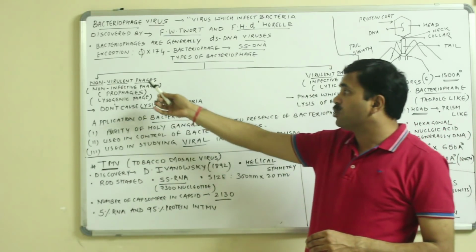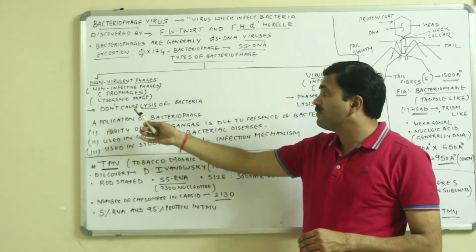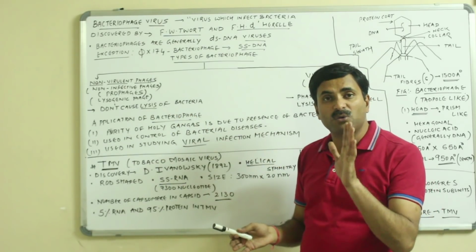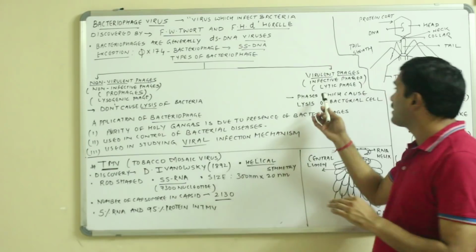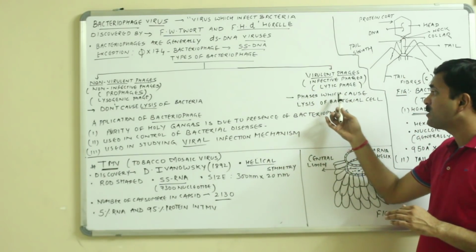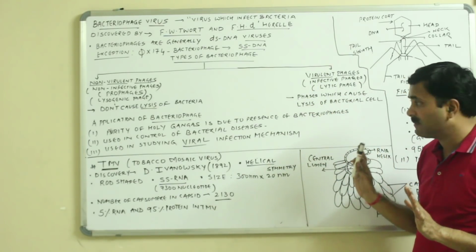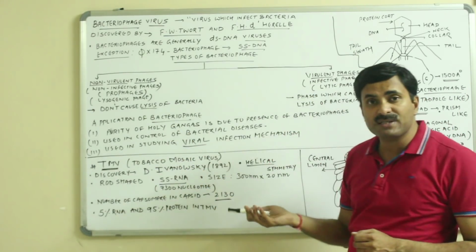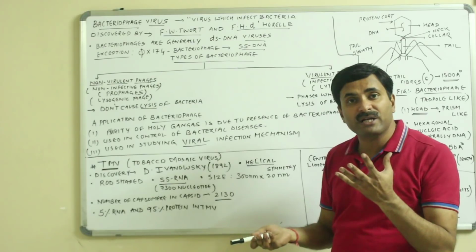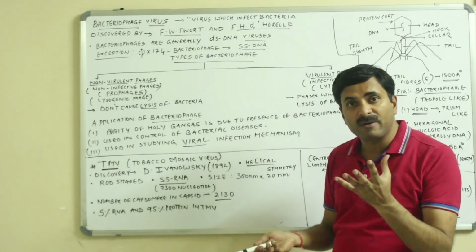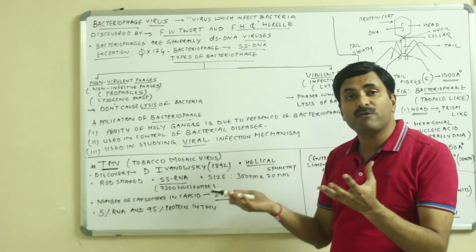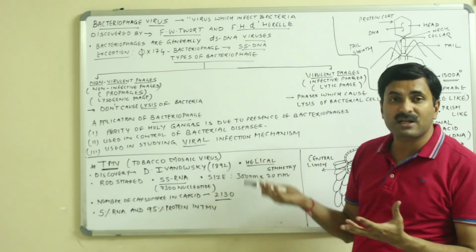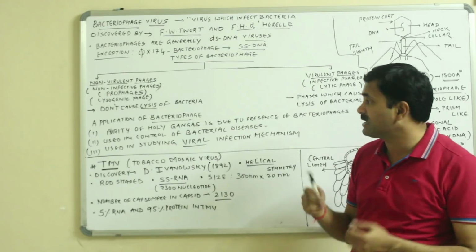Okay, the non-virulent phages are the phages which don't cause lysis of the bacteria, meaning they are not responsible for the breakdown of the bacteria, and the virulent phages are the phages which cause lysis of the bacterial cell. Okay, and if we talk about the applications of the bacteriophage, we must know that in our India we have a holy river Ganga, and the purity of the holy Ganga is maintained just because of the bacteriophages, which are the viruses which infect the bacteria.